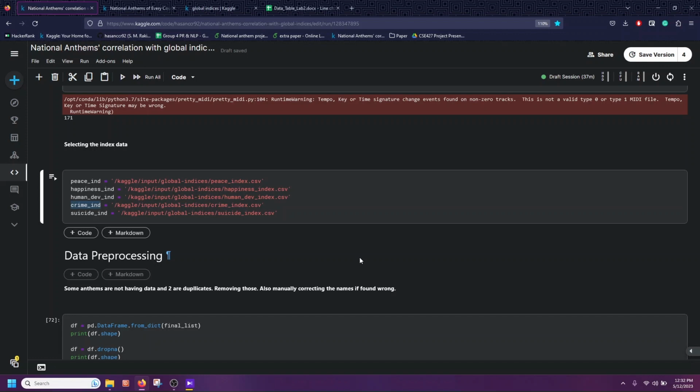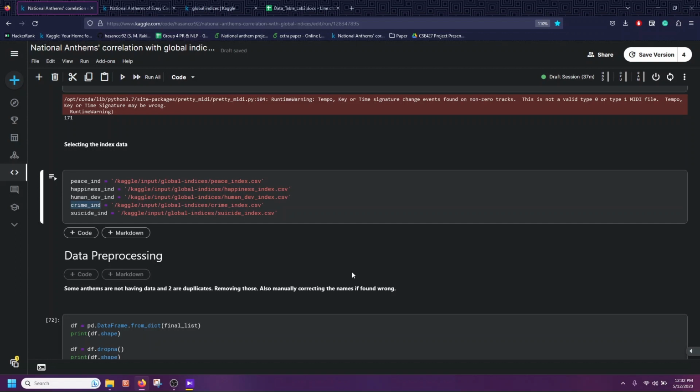This work is novel because it is not done yet in any research, as far as I know. These things were done: musical analysis and genre detection and predicting the personality of people. This was done previously, but predicting the scores of a whole country based on the musical characteristics of their national anthems is not done yet.